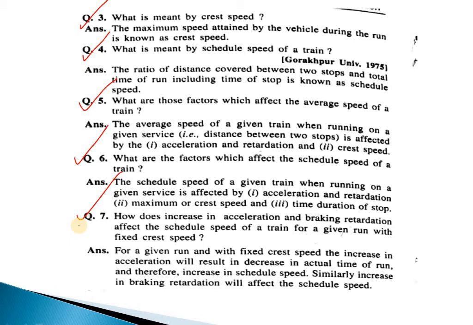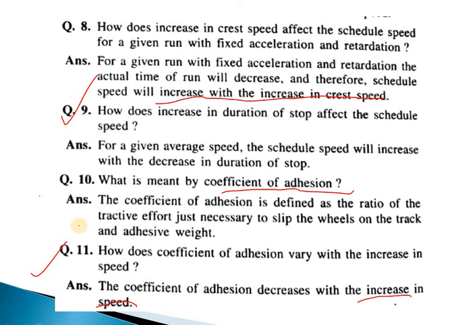These things we have discussed. Then we have also discussed how does increasing crest speed affect the scheduled speed for a given run with fixed acceleration and retardation. Then also we have talked about how does the increase in duration of stop affect the scheduled speed.